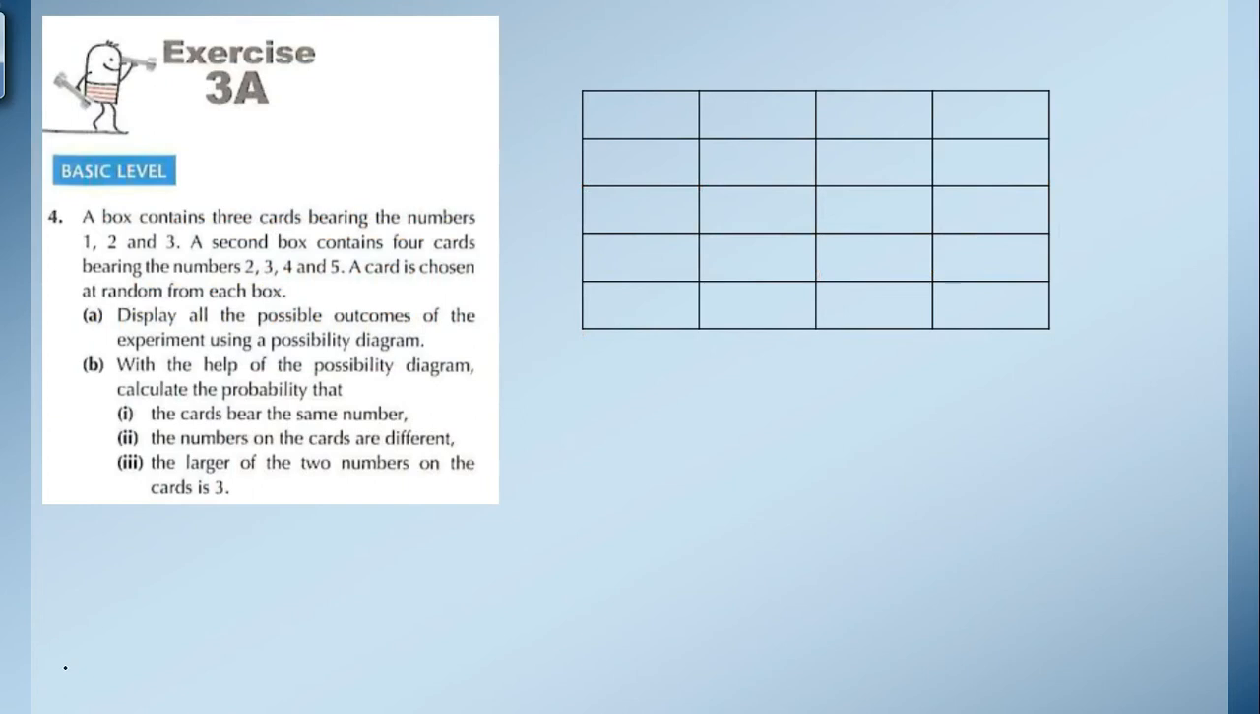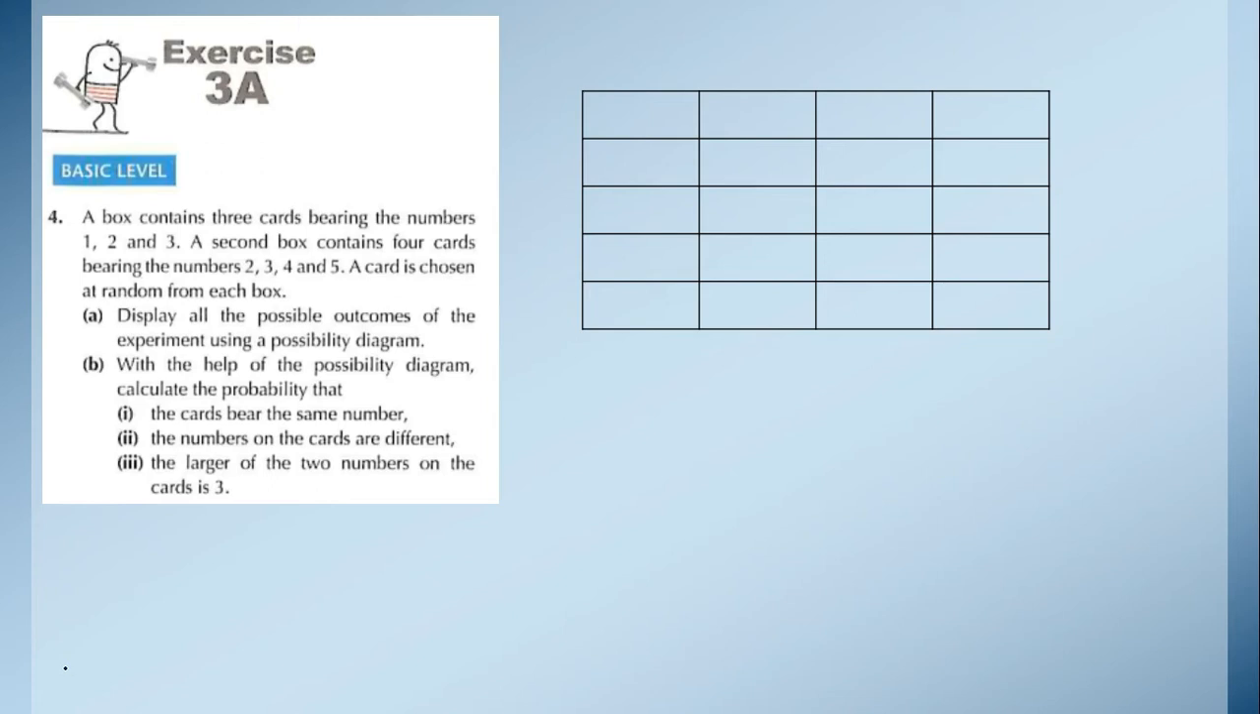Once again I have taken this question from the same exercise, book 4, 7th edition, chapter 3, exercise 3A, question number 4. A box contains 3 cards bearing the numbers 1, 2, 3 and a second box contains 4 cards bearing the numbers 2, 3, 4 and 5. A card is chosen at random from each box. So from both boxes we have taken one card. Display all the possible outcomes of the experiment using a possibility diagram. So here in this question they are asking to draw the possibility diagram.